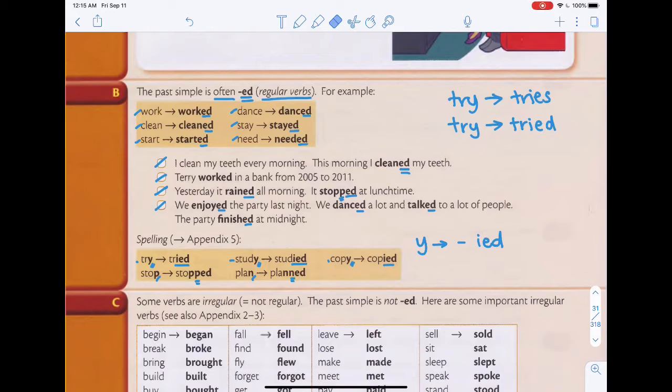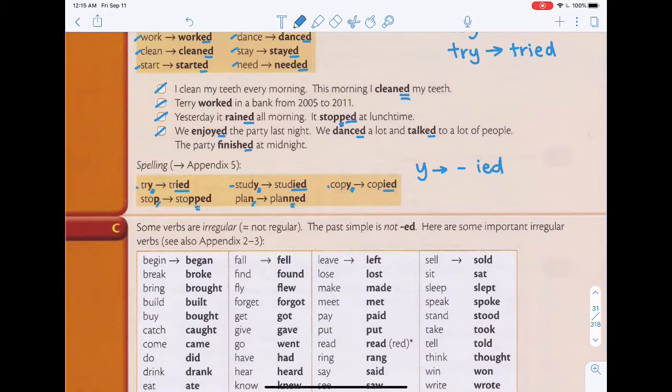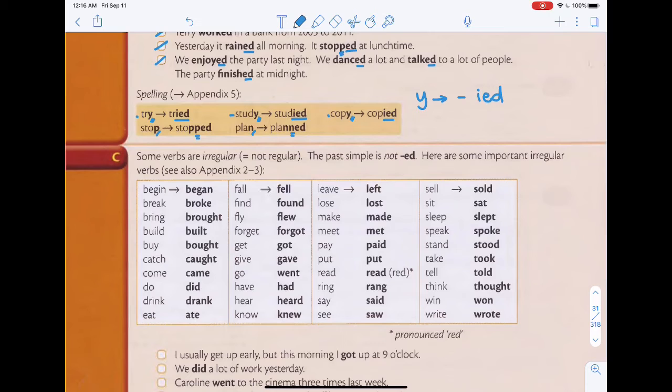If you're reading a book and you come across words where they add something extra to the ed, then you have to take note. This is the only way you are going to learn it easily. If you study all these grammar words by heart, it's going to take a very long time and you're not going to remember them all. The easiest way to remember is just by reading more books, and then you'll become more familiar with words that people use very often.